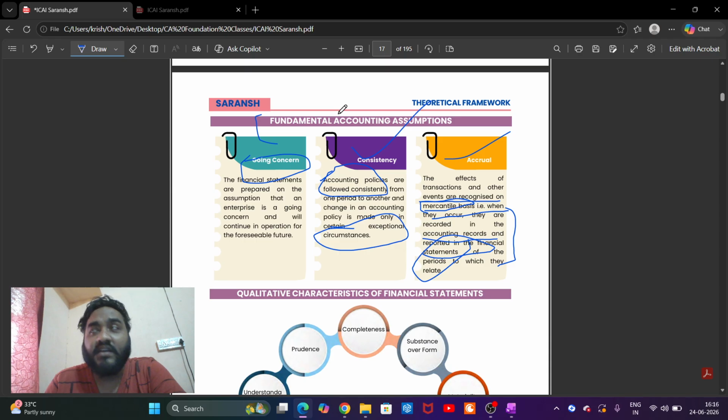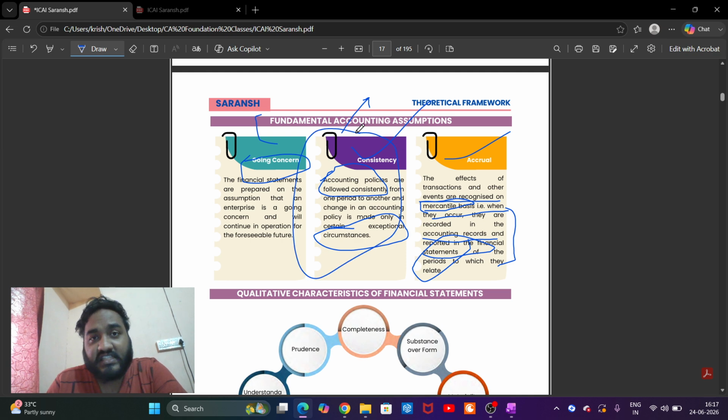Fixed assets shall be recognized or measured based on cost or fair value. You can change this also. You can remeasure. For example, for one year I consider cost, and for another year I consider a fair value measurement. This is what they are saying.